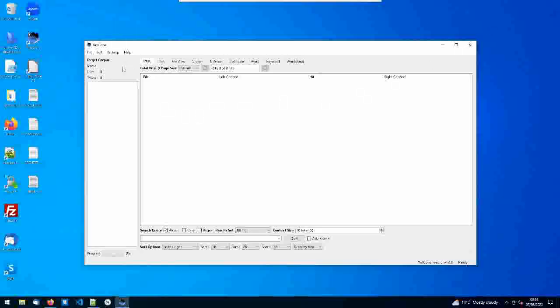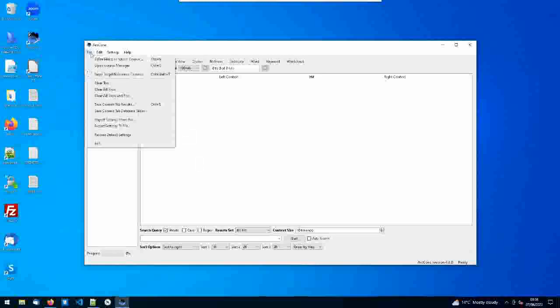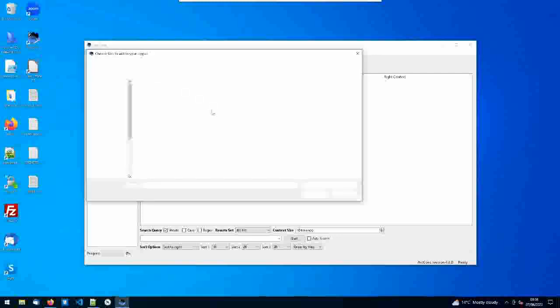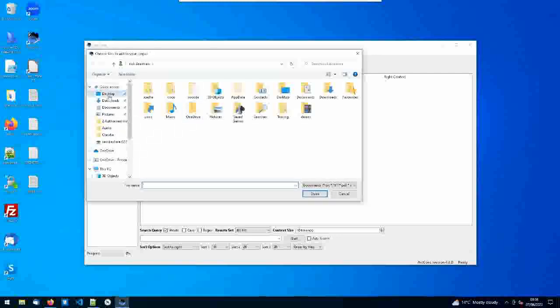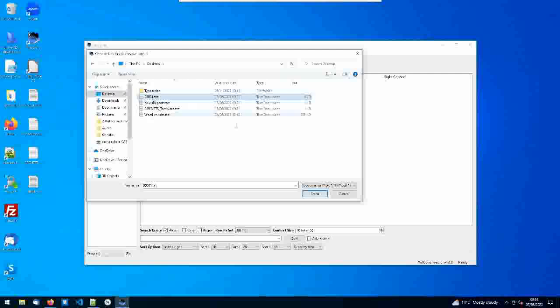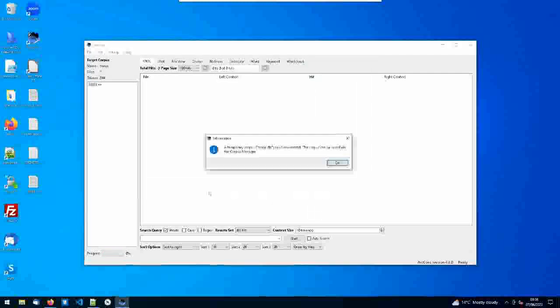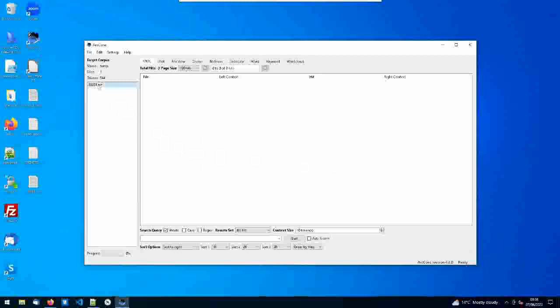the AntConc. Anyway, it's basically the corpus, and I want to pick the file as my corpus file. And so what I do is I go to my desktop and I find the one that I want. I open that up. It creates a corpus for me.